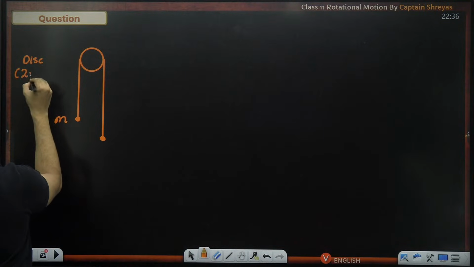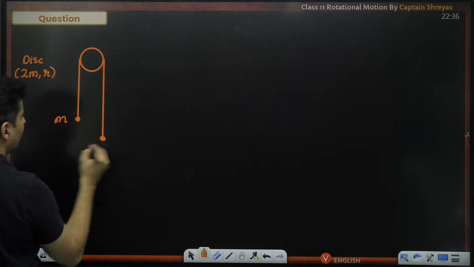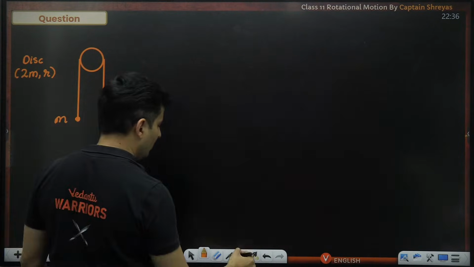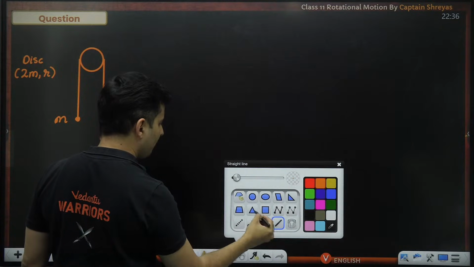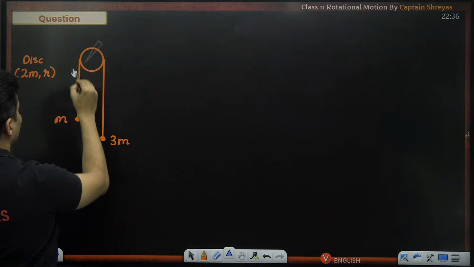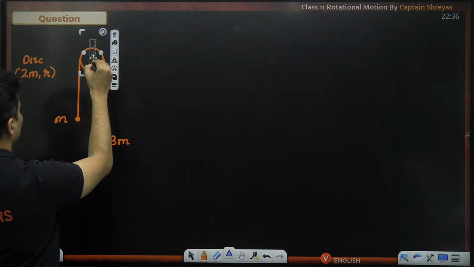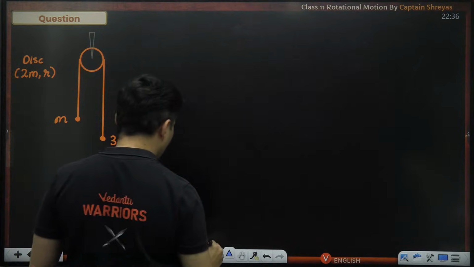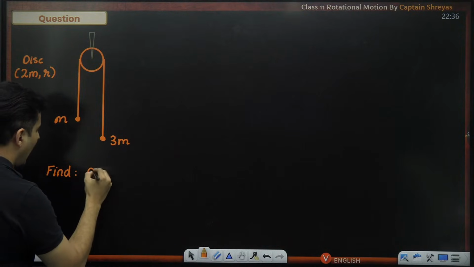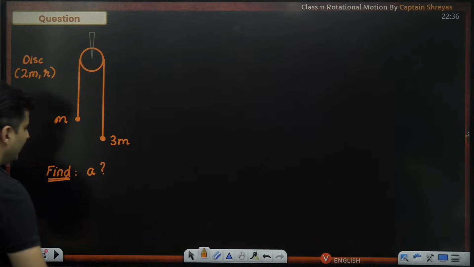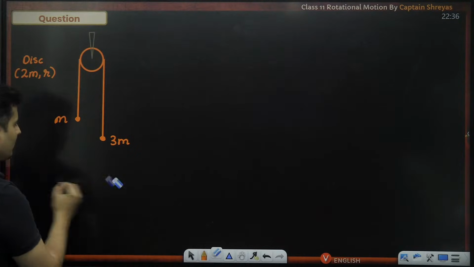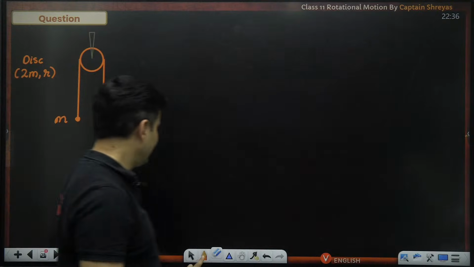The disc has a mass of 2m and radius is r, and this is, let's say, 3m. Okay, this is how the pulley system is. Question is find acceleration of that particular system. When the blocks will start moving, find the acceleration.